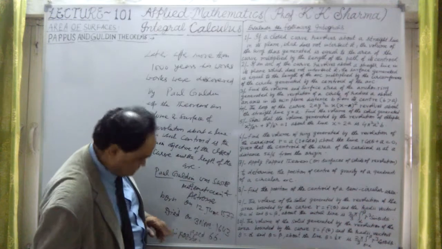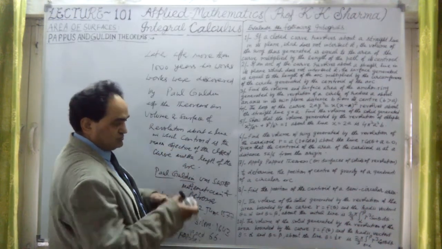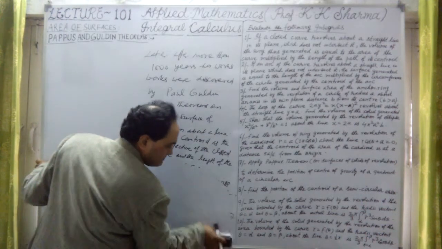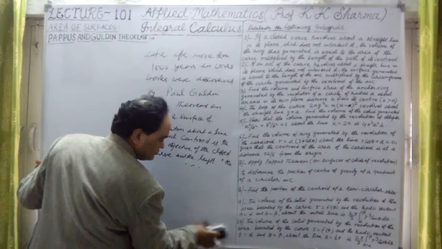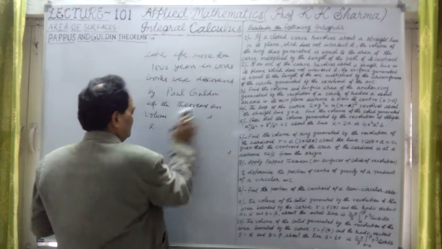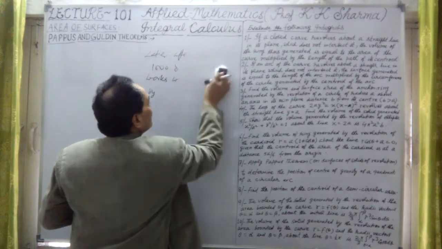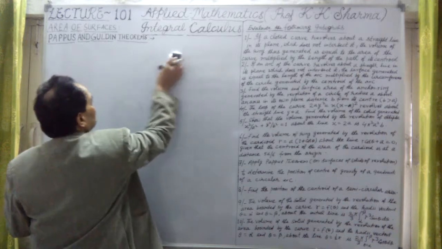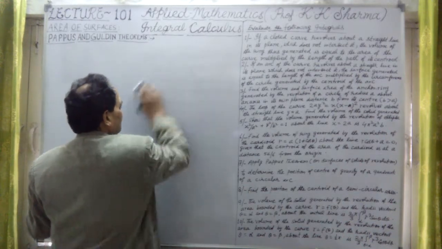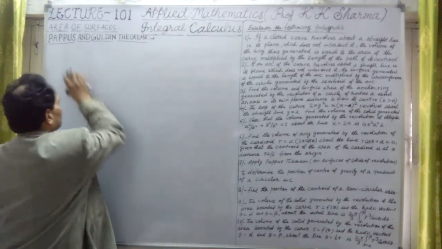Because of his contribution to these two theorems of Pappus, they are now known as the Pappus and Guldin theorems. So, the first theorem: